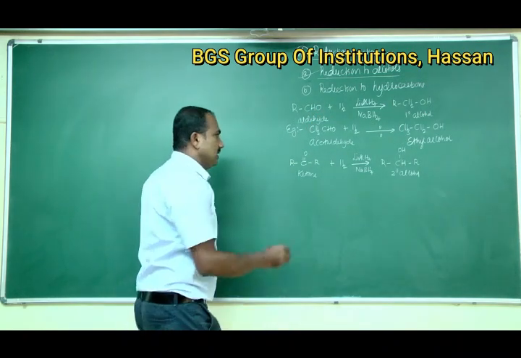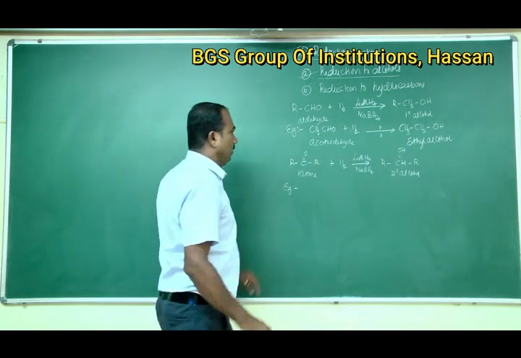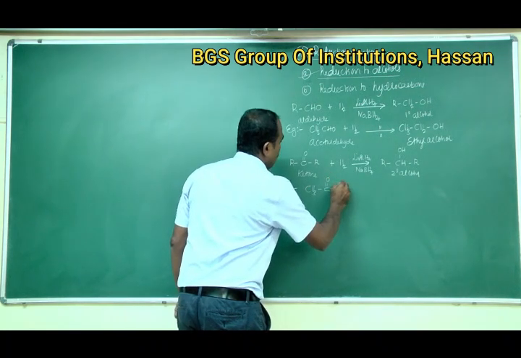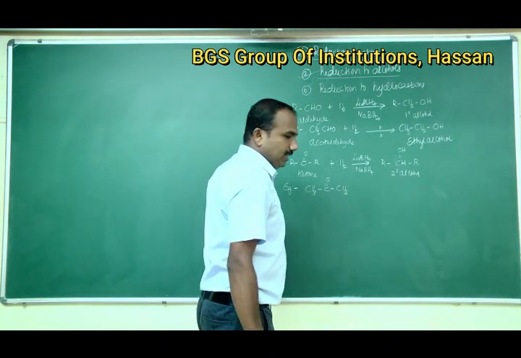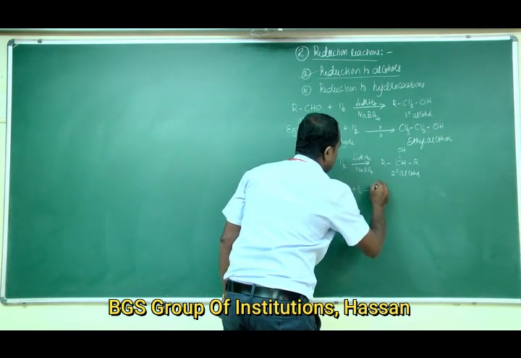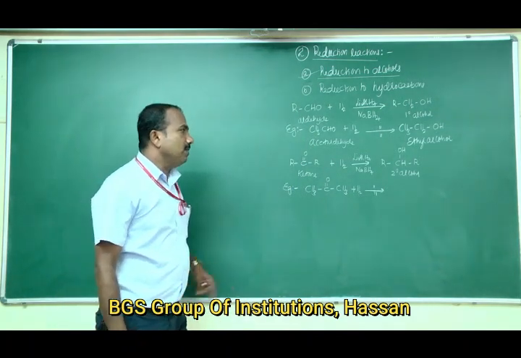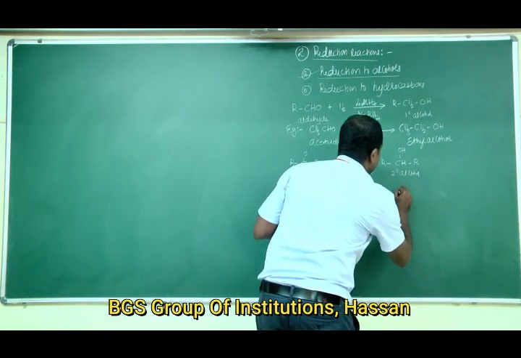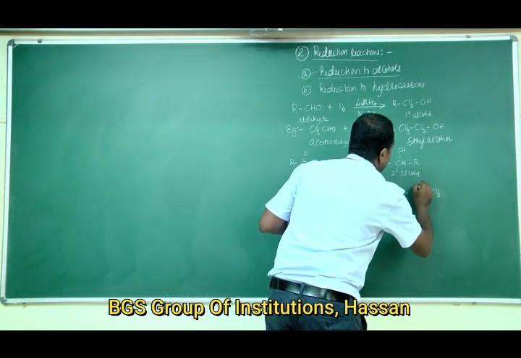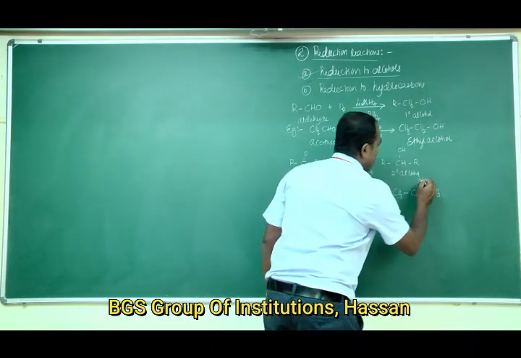So an example for this reaction is, if we take acetone, CH3COCH3, acetone on catalytic hydrogenation in presence of lithium aluminum hydride or sodium borohydride gives CH3CH(OH)CH3. This is isopropyl alcohol.